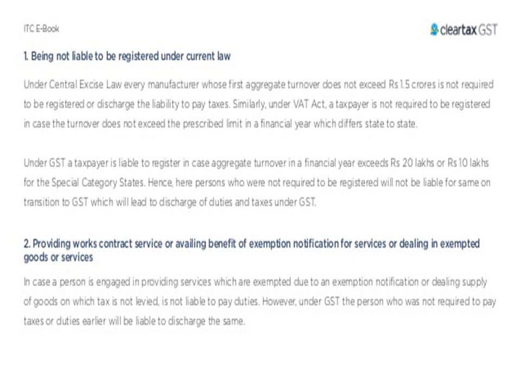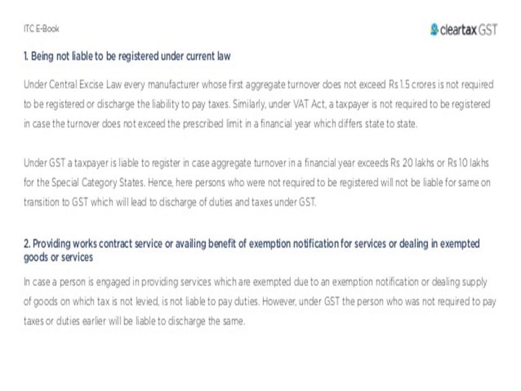And under GST, a taxpayer is liable to register if the aggregate turnover in the financial year exceeds 20 lakhs, or 10 lakhs for the special category states. Hence the persons who were not required to be registered will now be liable to pay tax on the same transactions under GST, which will lead to discharge of duties under GST.